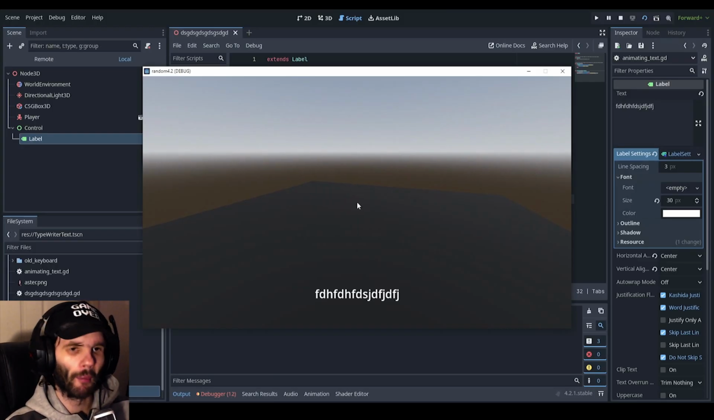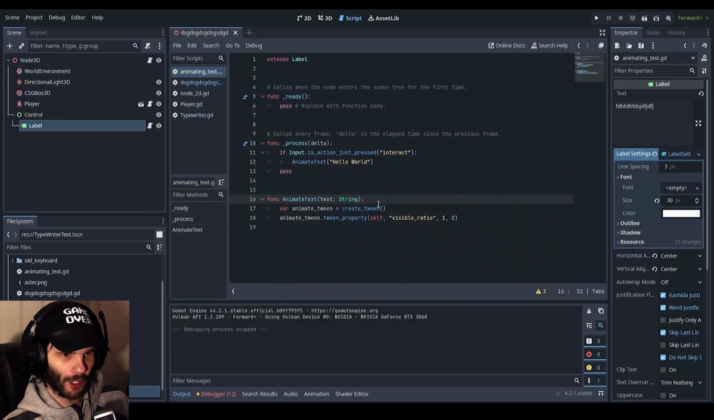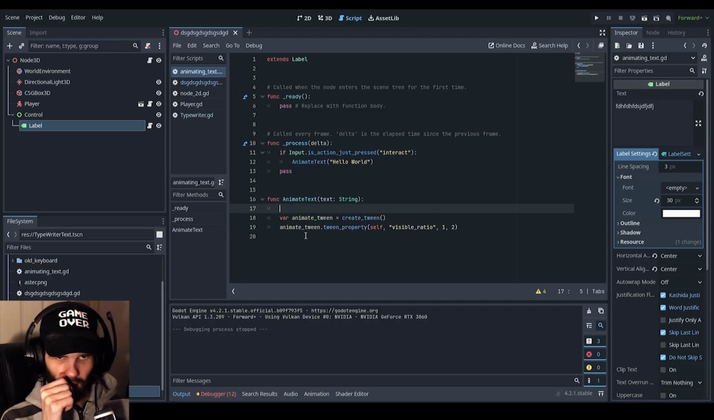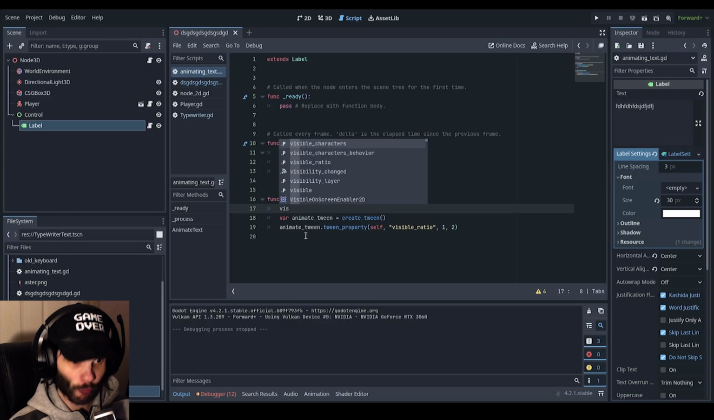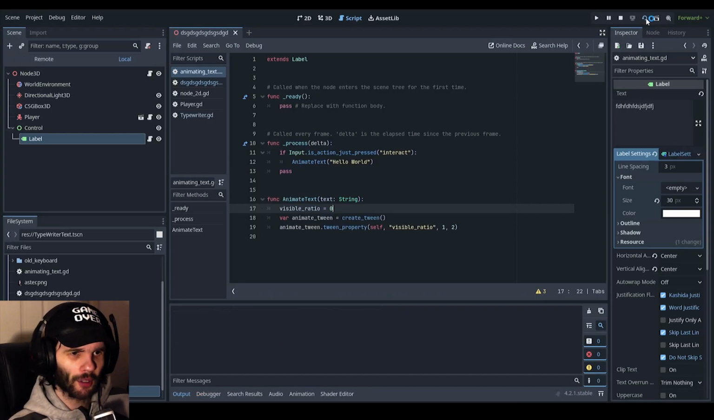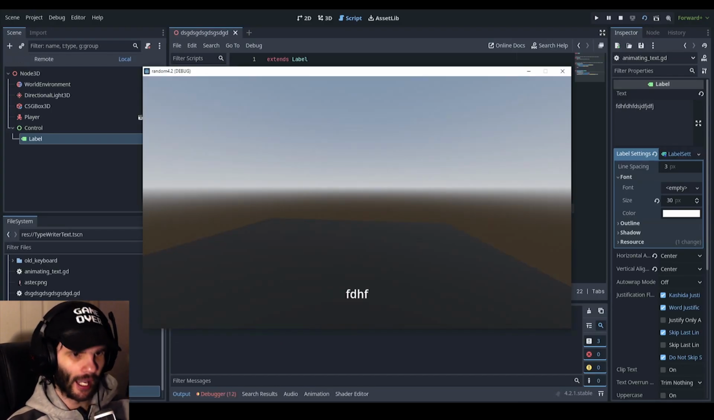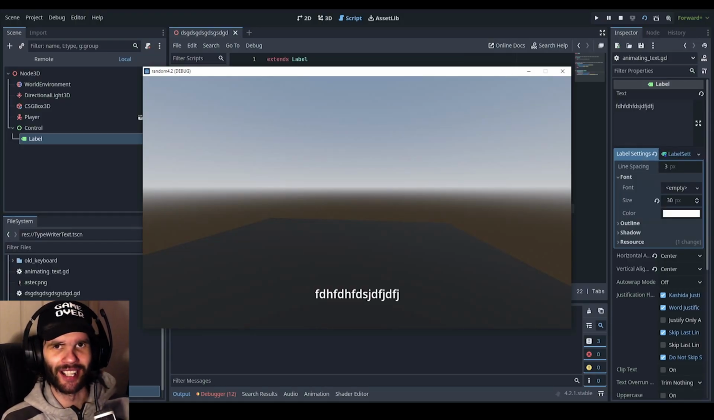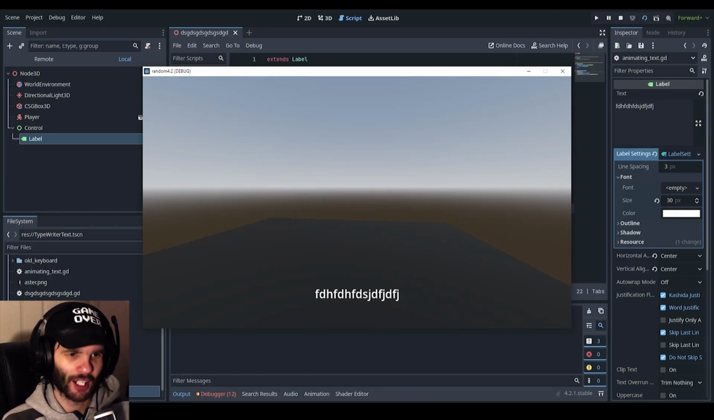So E. Oh wait. I need to actually make sure that the label, which is basically itself, so I don't actually need to do that. I can just do visible ratio is equal to 0. There we go. So now should be able to do it now, right? Yeah, so it does animate, it can animate like that. You can do it like that. And it's slowing down. This is because I kept on pressing E, so it doesn't reset itself. But you can do it like that.